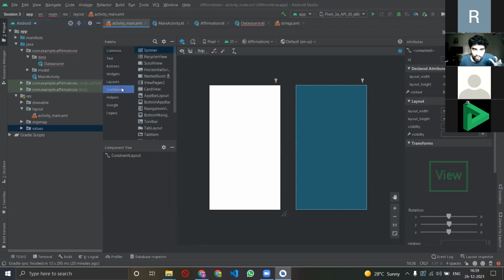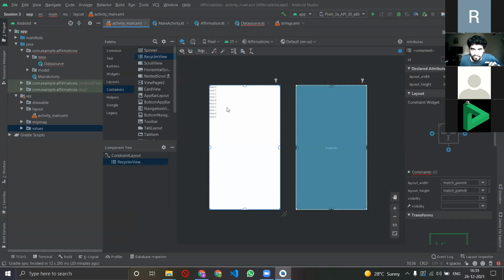Inside palette, you go to containers. As I told you, it's a container which contains some things. You see recycler view, you click it, drag it, and drop it on your UI. Once you have dropped it, voila, you have your recycler view with you.